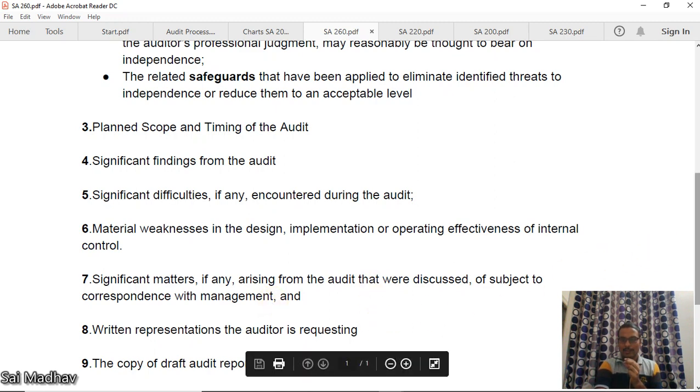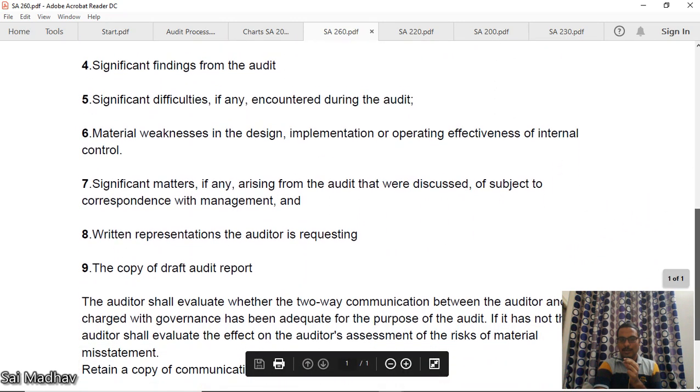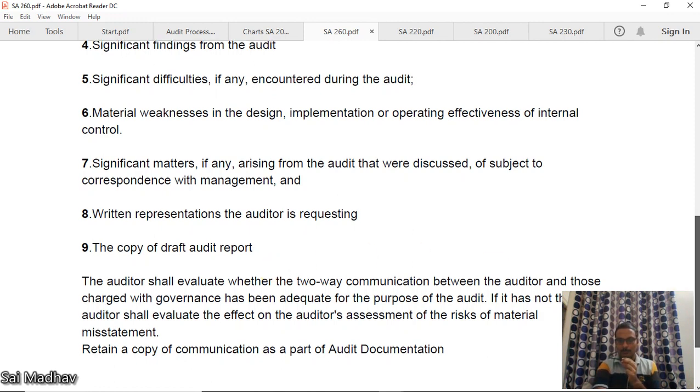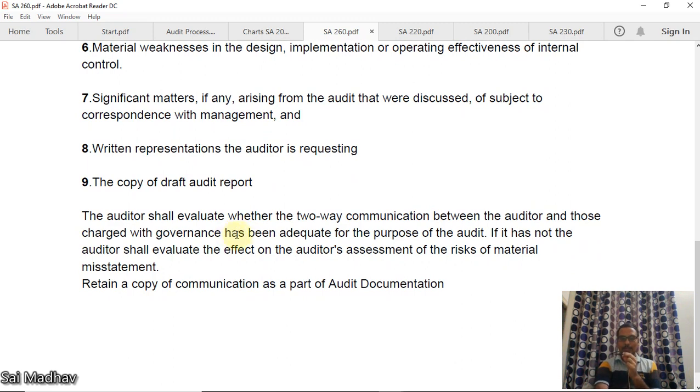Written representations that the auditor is requesting, and the copy of the draft audit report. Before you give the final audit report, you should give a copy to TCWG. So they should also agree with that. Okay. Now the auditor shall evaluate whether the two-way communication between auditor and TCWG has been adequate for the purpose of audit. If it has not, the auditor shall evaluate the effect on the auditor's assessment of the risk of material misstatement.